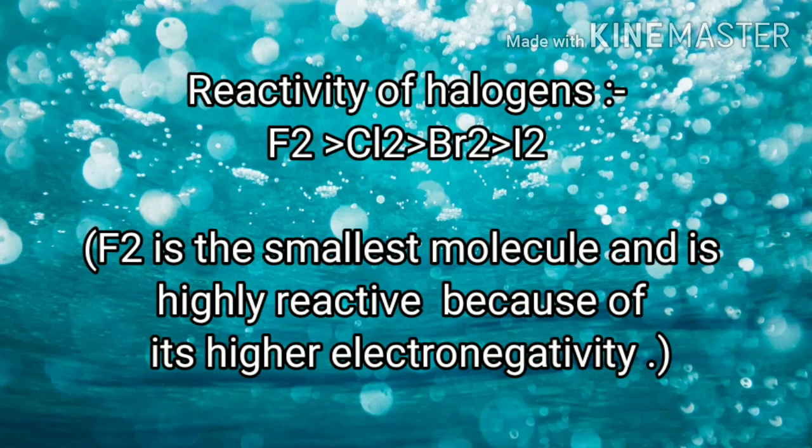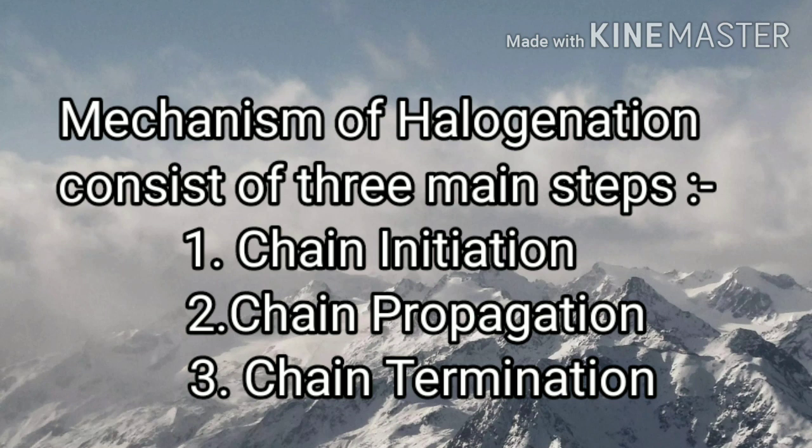As we know, reactivity is an element's ability to gain the electron. Reactivity of halogens decreases down the group. The thing that makes fluorine so reactive is its higher electronegativity than other halogens. There are mainly three steps in the process of halogenation. First, chain initiation step. Second, chain propagation step. Third, chain termination step. Let us discuss these steps one by one.